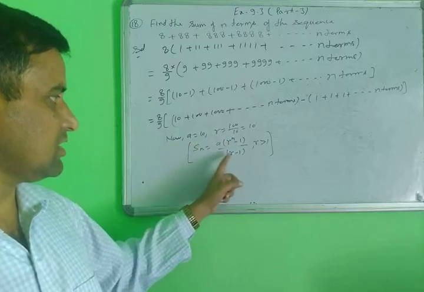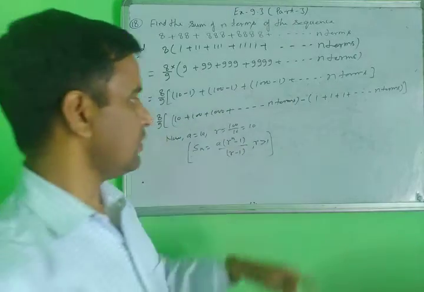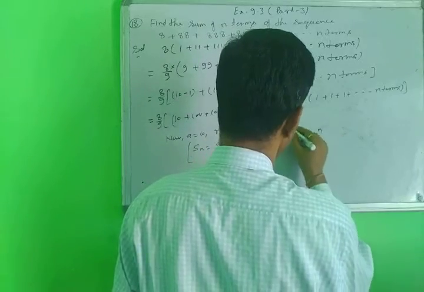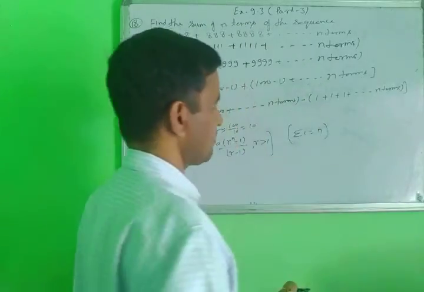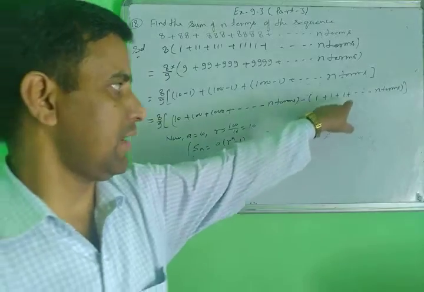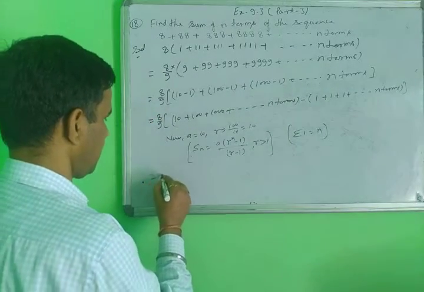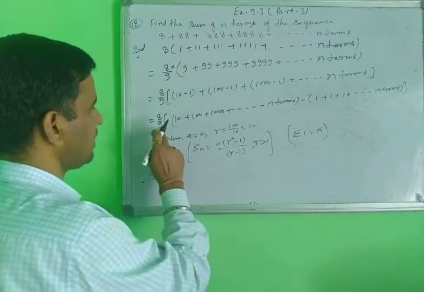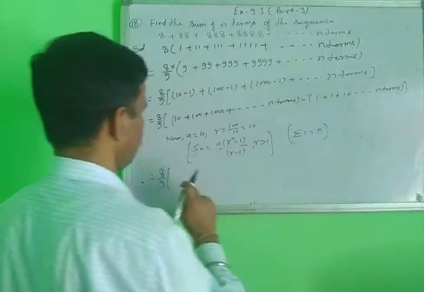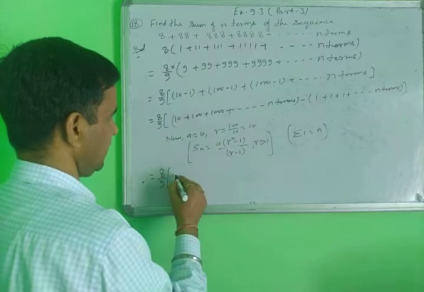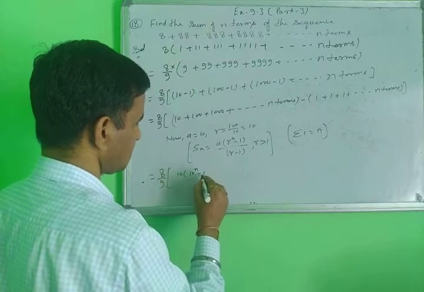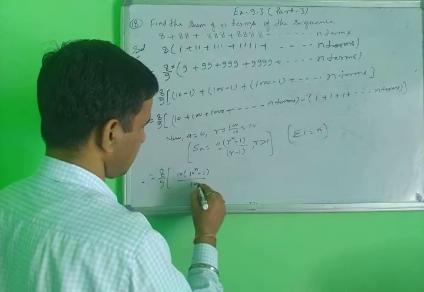So you will be using this identity here, or here you will be using sigma 1 equal to n. Now 8 upon 9 is common in every part here. We will be using here A, A means 10, R exponent n minus 1 upon 10 minus 1.